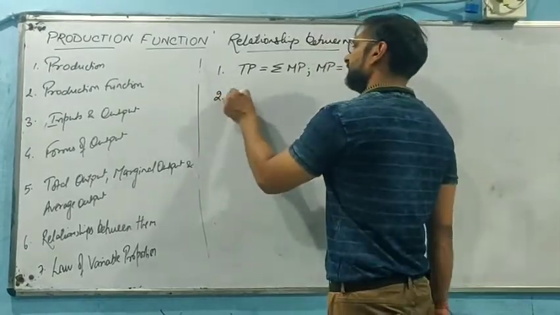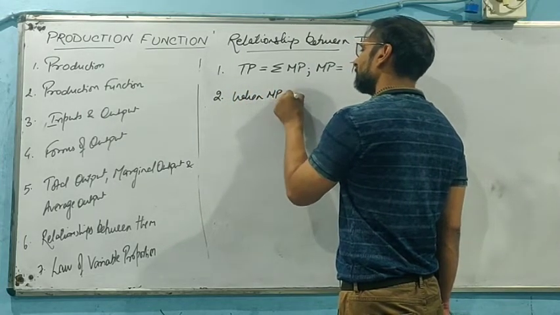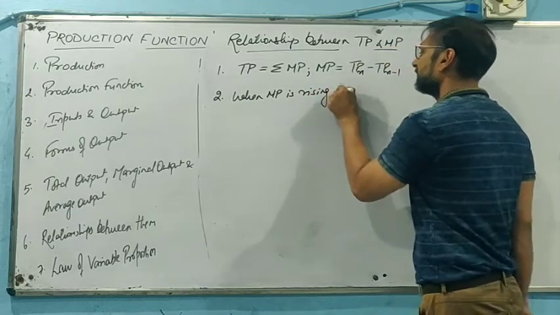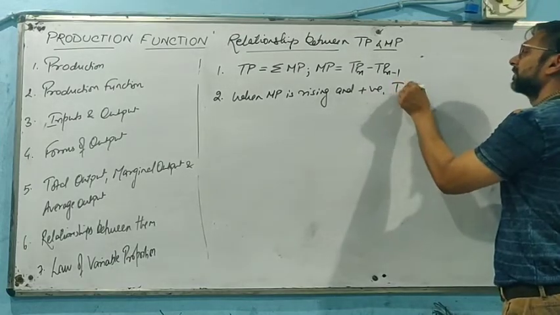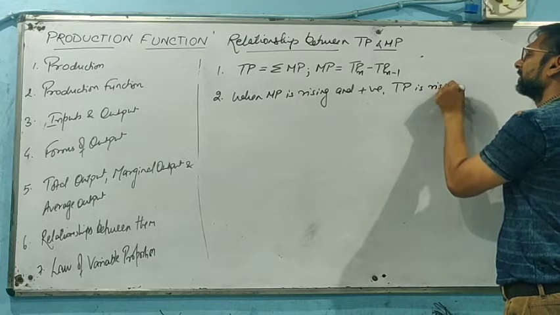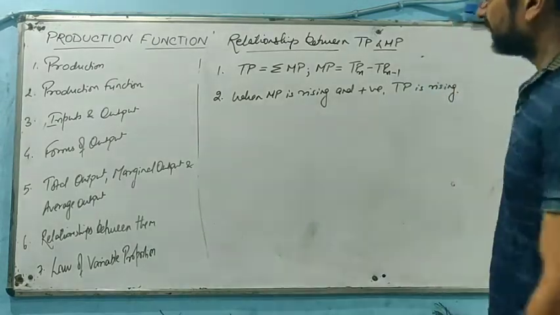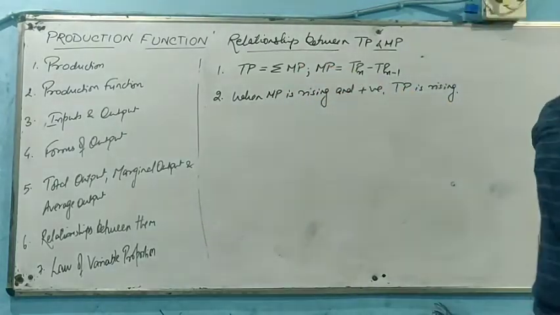Now, we say when marginal product is rising and positive, then we can say TP is rising. It means, in simple terms, marginal product is the rate of change of total product.